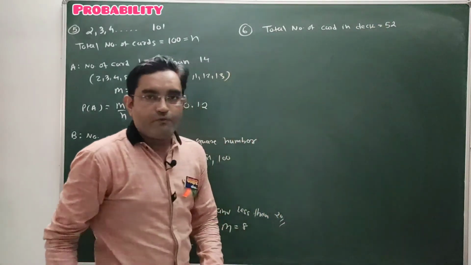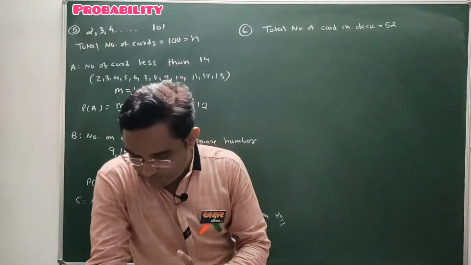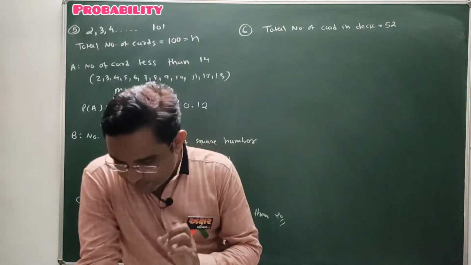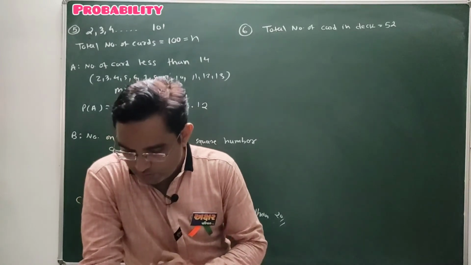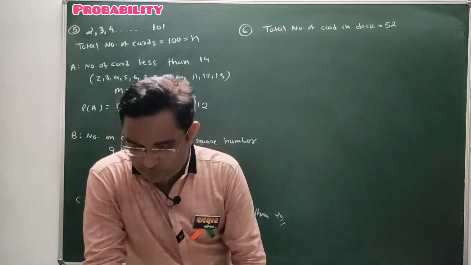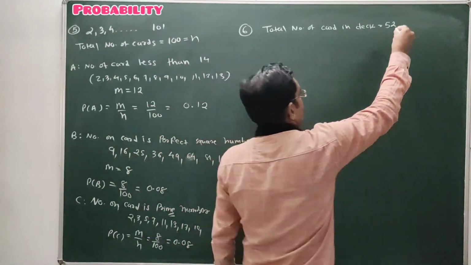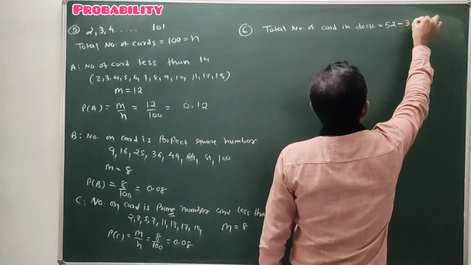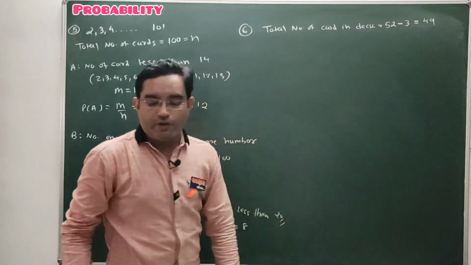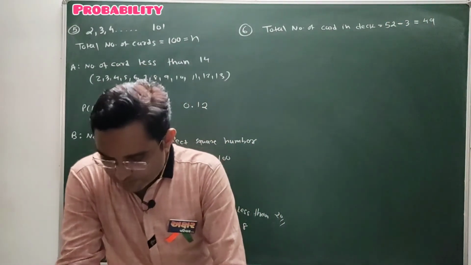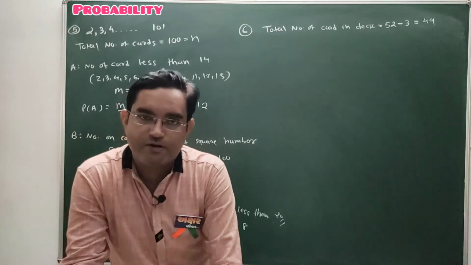From these 52 cards, what are we removing? The king, queen and jack of clubs are removed, and then the deck is well shuffled. So 3 cards are removed, and now we have only 49 cards. Now these 49 cards are well shuffled.